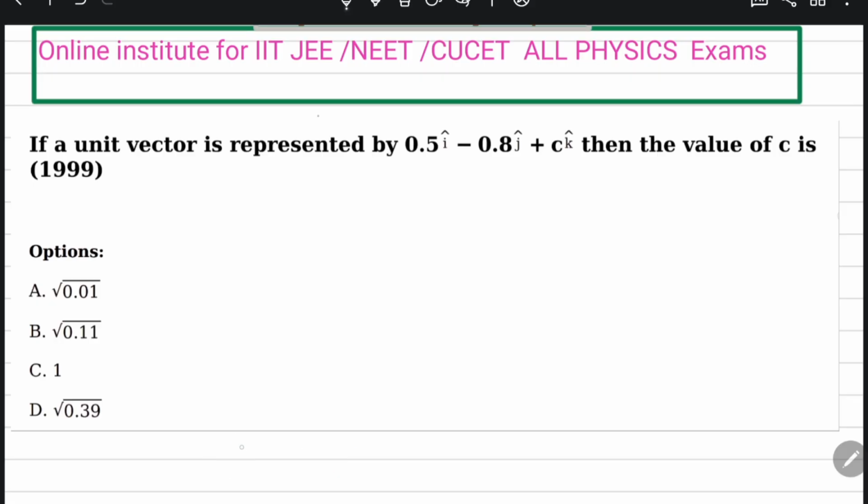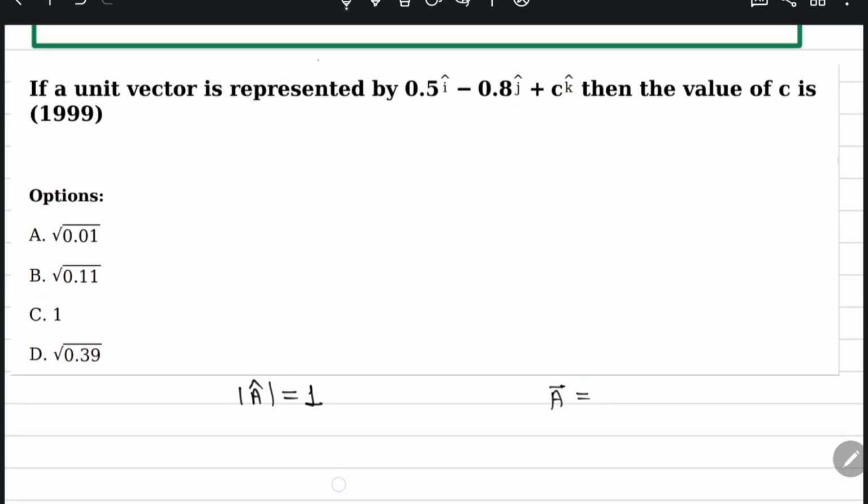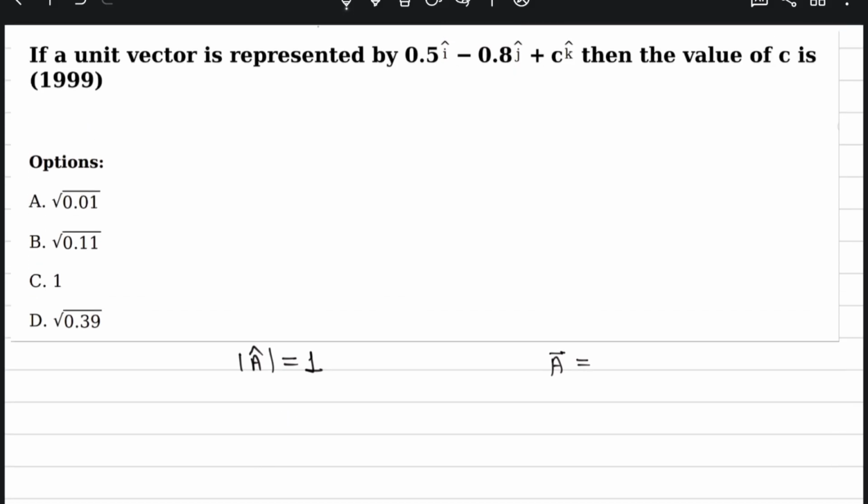This is a unit vector, represented by half i cap plus 4 by 5 j cap plus c k cap.